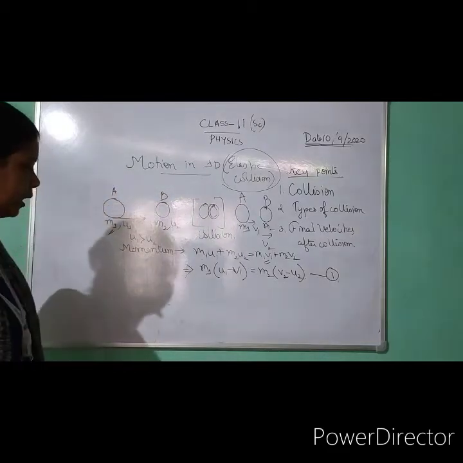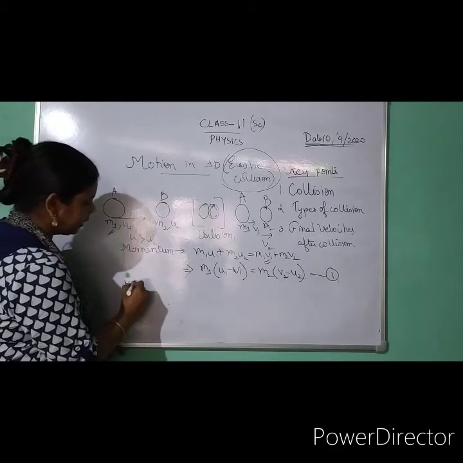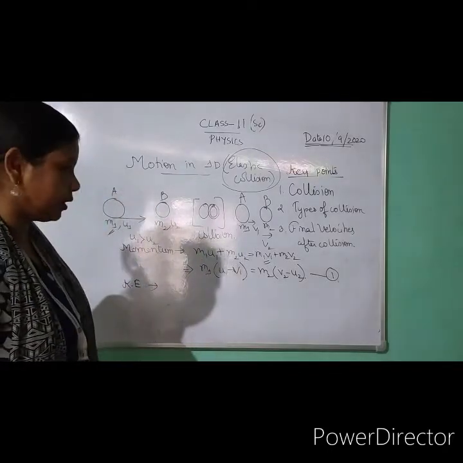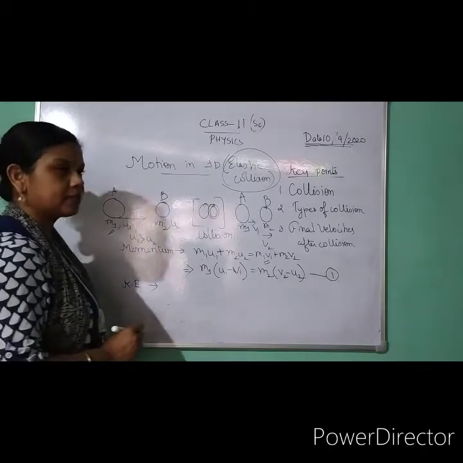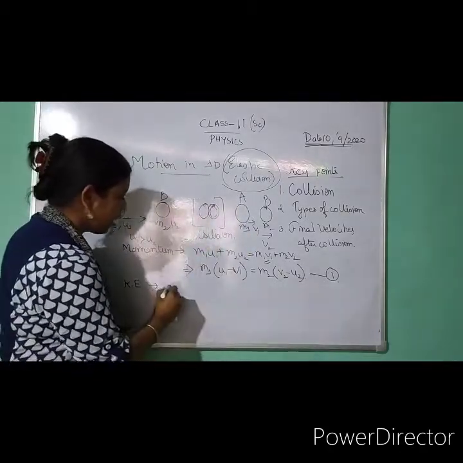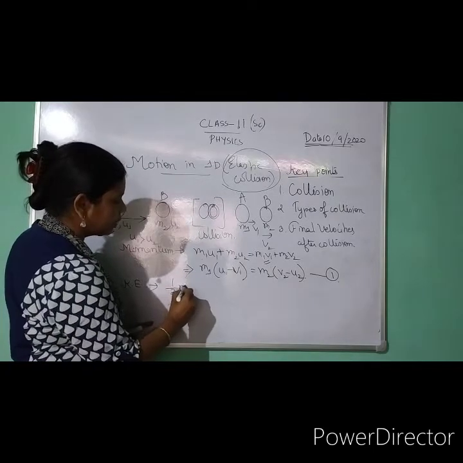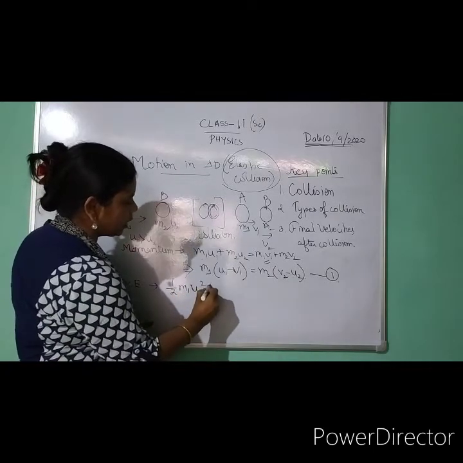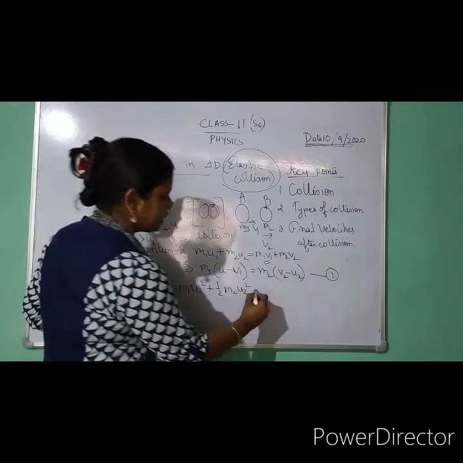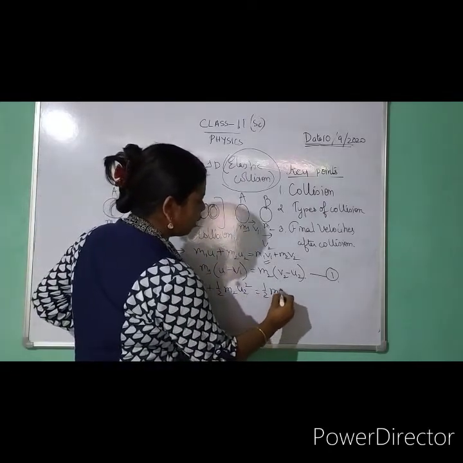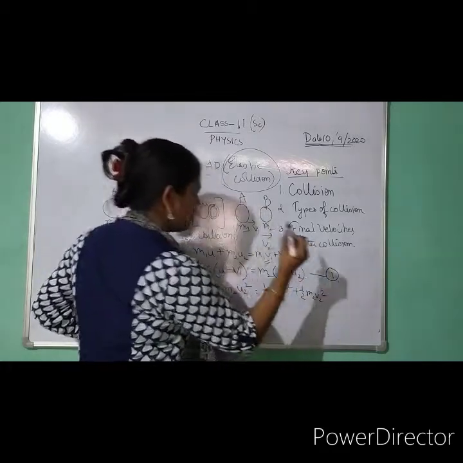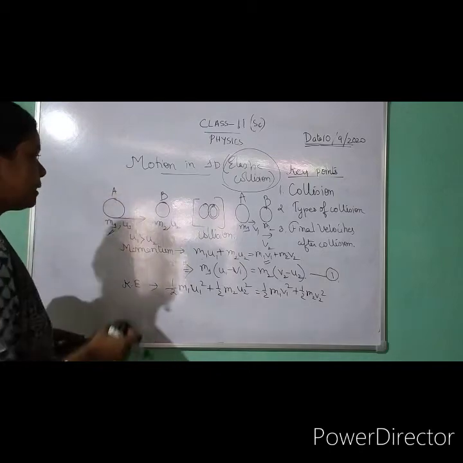Hope it is okay. Also, I say that the kinetic energy is also conserved. If the kinetic energy is conserved, then total kinetic energy before collision must be equal to that after, so what can I write? Half of m1 u1 square plus half of m2 u2 square is equal to half of m1 v1 square plus half of m2 v2 square. So this is also okay, I hope it is clear.